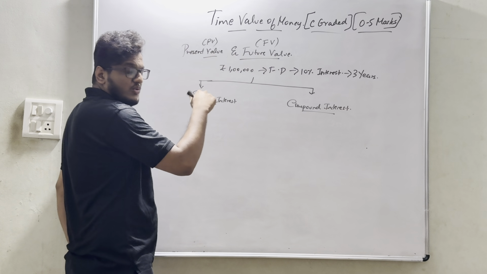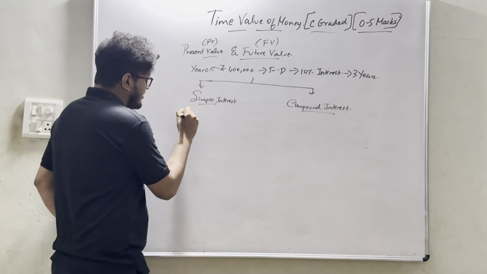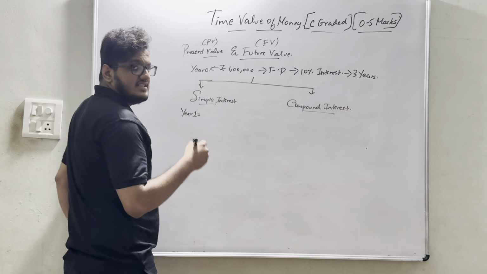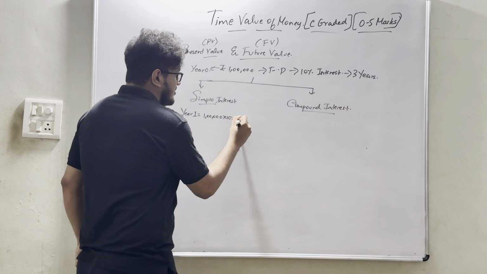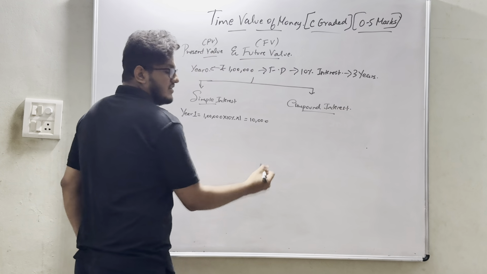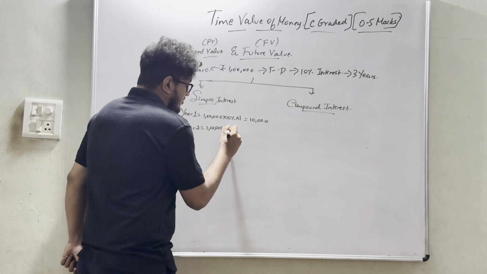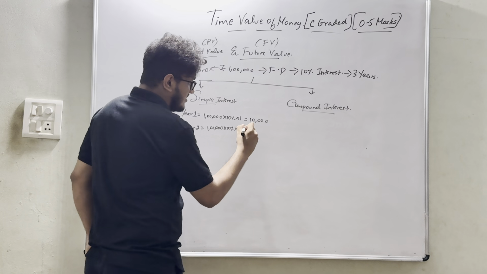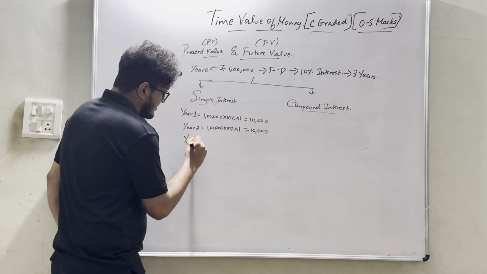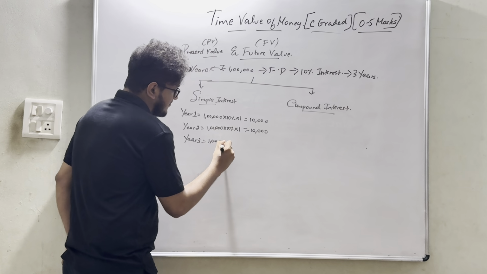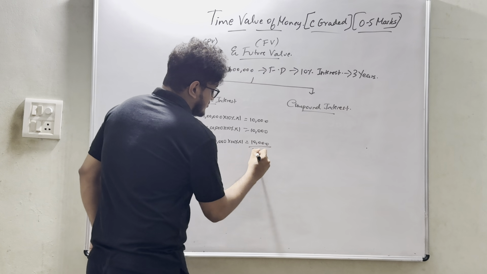I had 1 lakh today, which is year 0. Year 1 is the end of year 1. What is the amount of interest that I would have? 1 lakh into 10% into 1 year, which amounts to 10,000. At the end of year 2, how much would I have? 1 lakh into 10%, again only 1 year, so 10,000, from year 1 to year 2. In year 3, again 1 lakh into 10% into 1, which amounts to 10,000. So total how much interest?